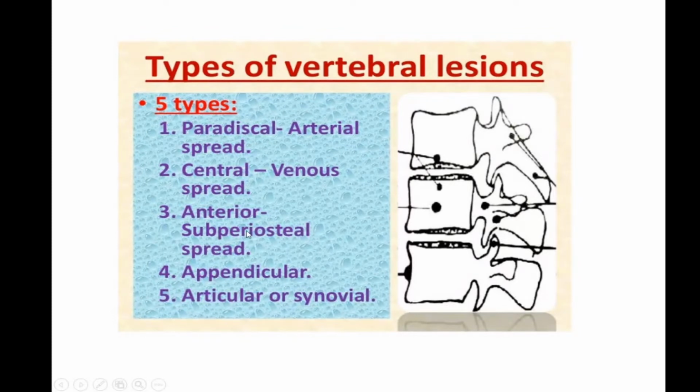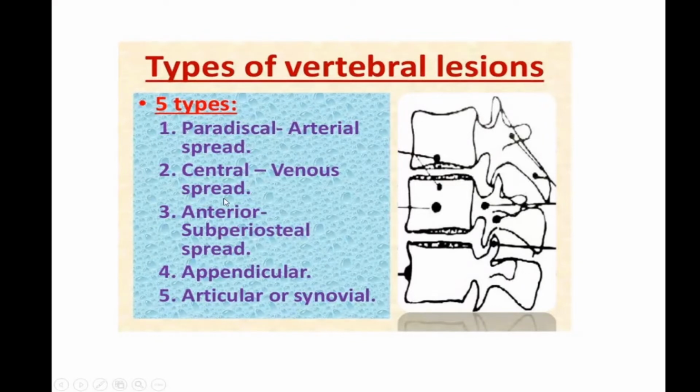Then appendicular. Appendicular means the appendages of the vertebra, like the pedicle, the spinous process, the lamina, etc. They are known as appendicular because it happens in the appendages of the spine. Then articular or synovial type, which can happen in the facet joint, which is even more rare.